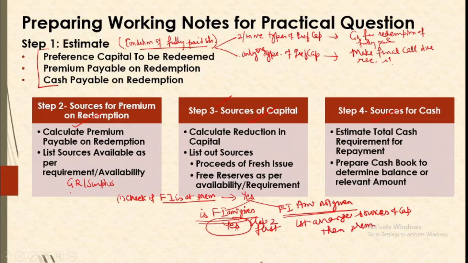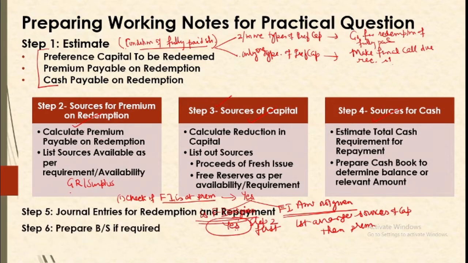So out of sources of premium and sources of capital, which one we are to go first will depend upon these two checks. If your fresh issue is at premium and the fresh issue amount is given, then we will calculate premium first. Otherwise we will go with the sources of capital first. Then after arranging for these sources we will pass entries for redemption and repayments. Now let us prepare the balance sheet also if our question requires.